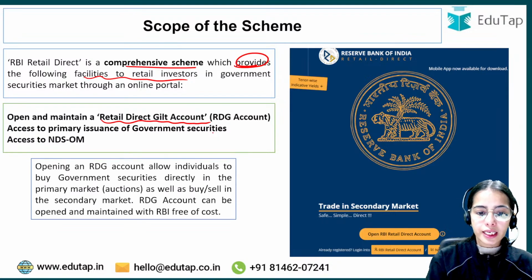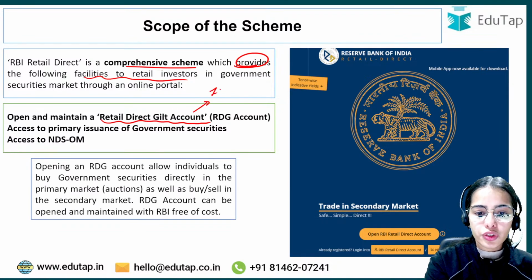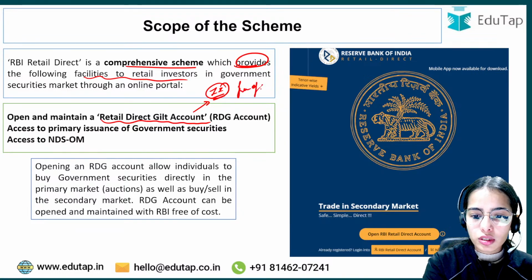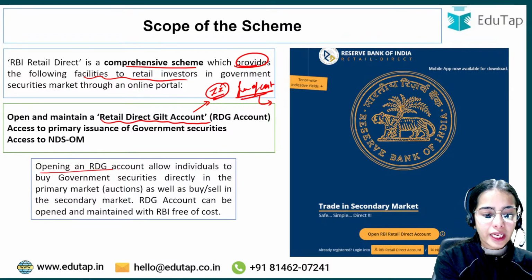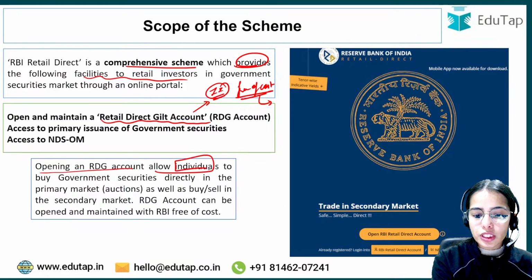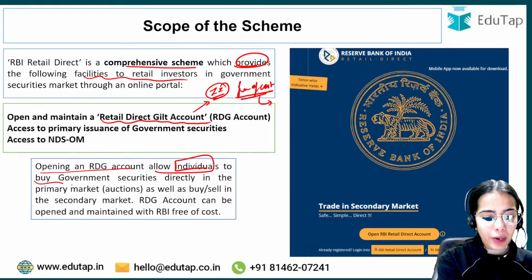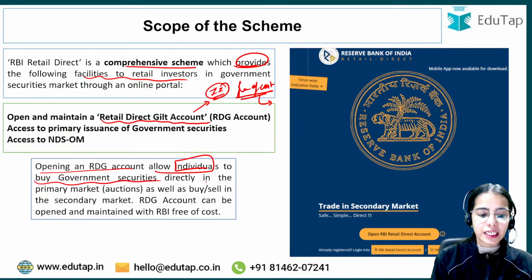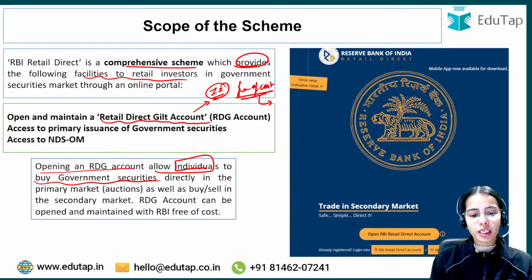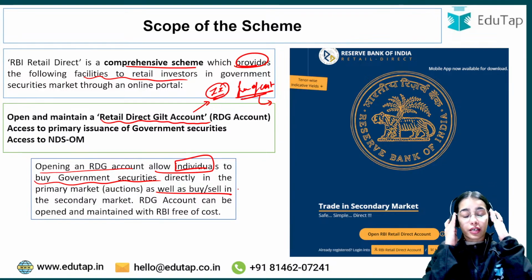The individual investors can maintain a free of cost RDG account with the RBI. Opening an RDG account allows retail investors to buy government securities directly in the primary market, as well as buy or sell in the secondary market also.